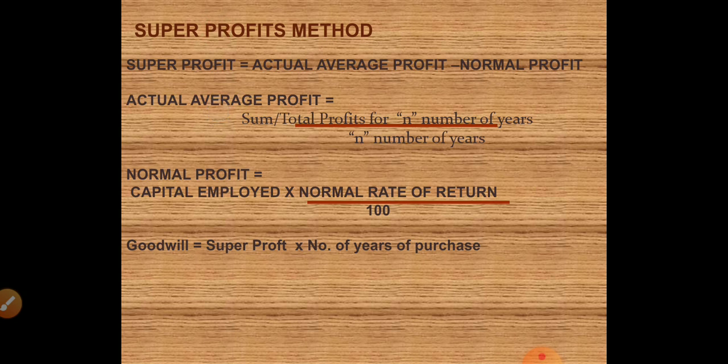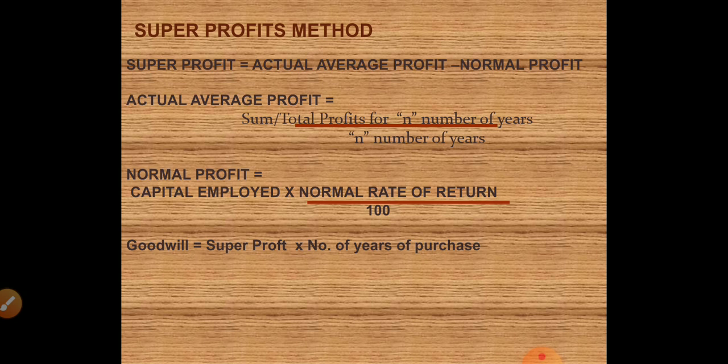Whatever was the average profit which you calculated in your previous sums, that is your actual average profit. It can also be the actual adjusted average profit, like the case of illustration 11. So average profit is add all the profits for the given number of years and divide it by the given number of years. This is the same formula as the first method.